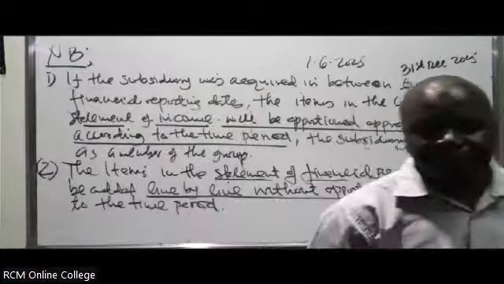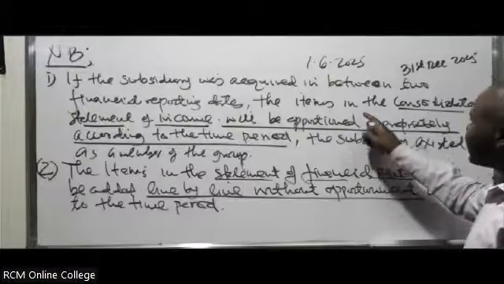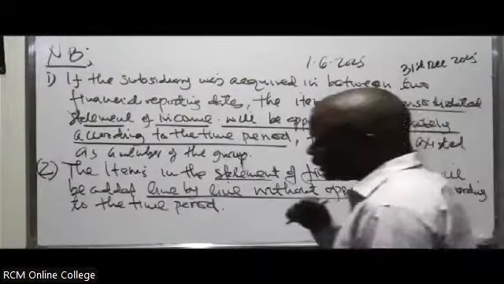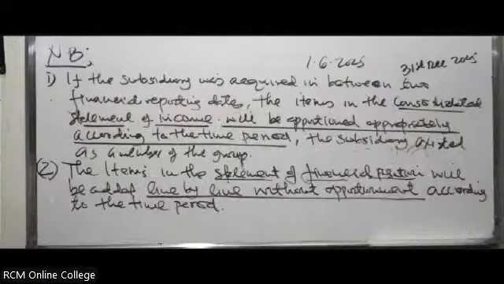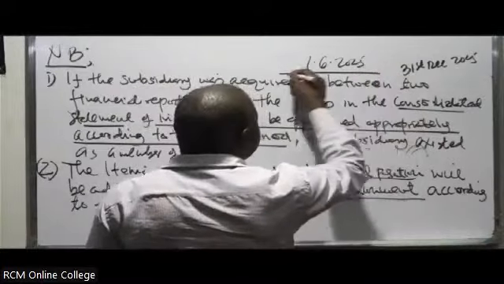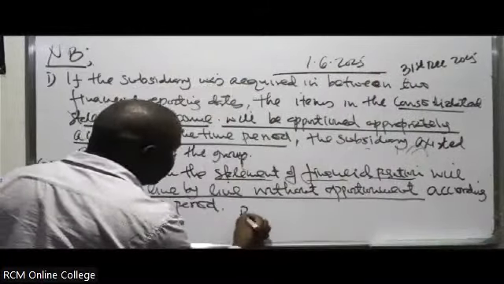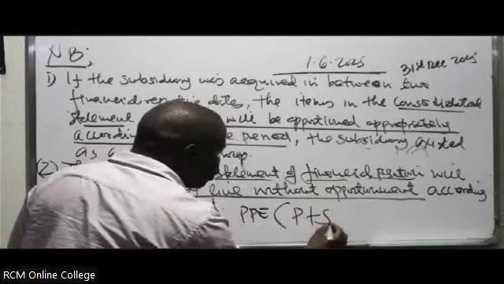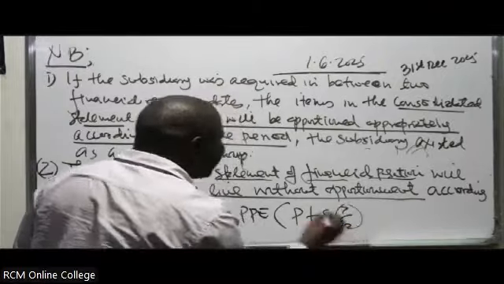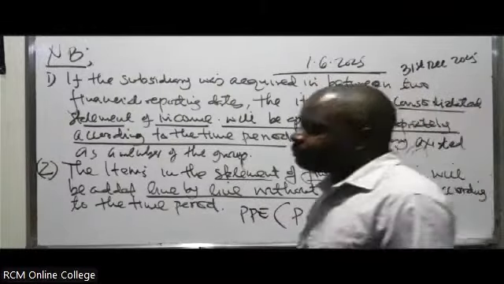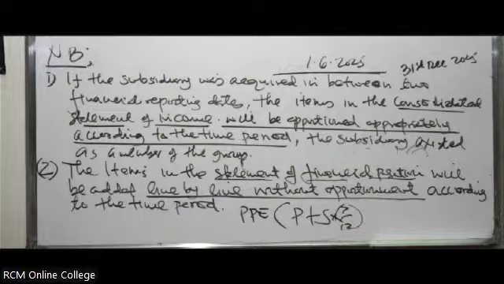The date of acquisition. Then you have to remember for the items in the income statement, you do apportion. The items in the statement of financial position, don't apportion. Add them line by line. And if they have any other adjustments, you can make them. So if you are told the subsidiary was acquired on 1st of June, and you are told PPE, you just add them line by line. You pick for the parent, you add that one for the subsidiary. Don't put times 7 out of 12 in the statement of financial position. Don't apportion. Add them line by line and then make any other necessary adjustments.